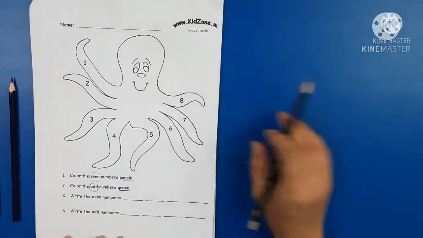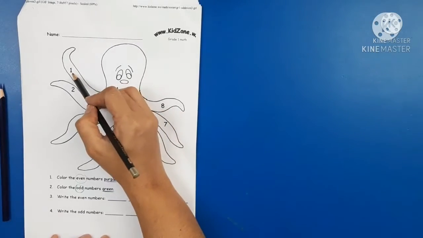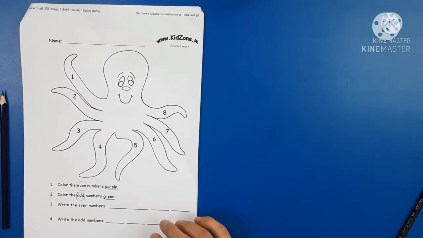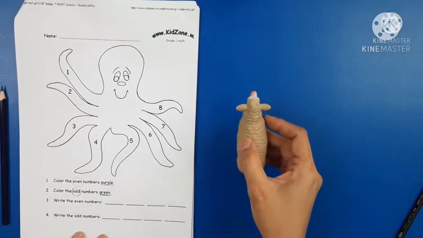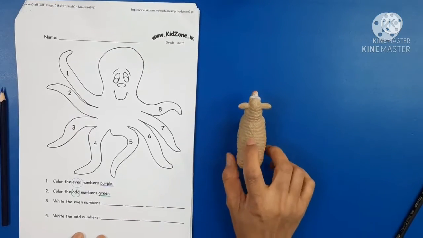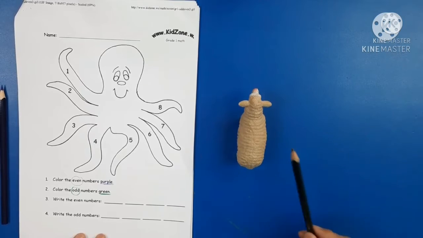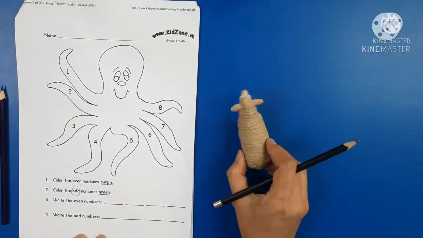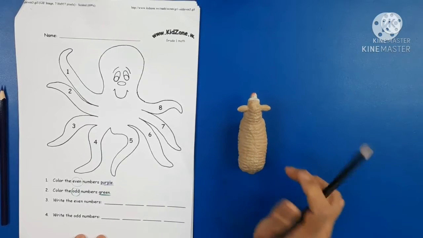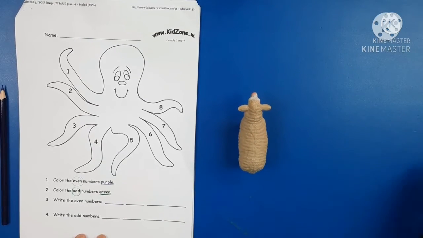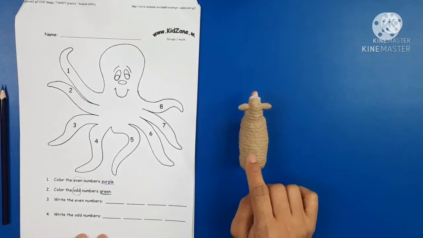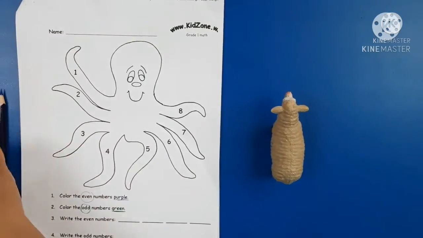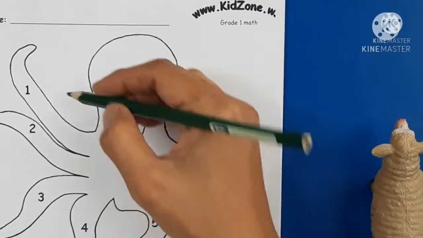Let's try together. Let's start with number 1. Just like just now, I have only 1 sheep on the table. Does it have a partner? No, it's by itself. So, number 1 is an odd number. Let's color the odd number green.